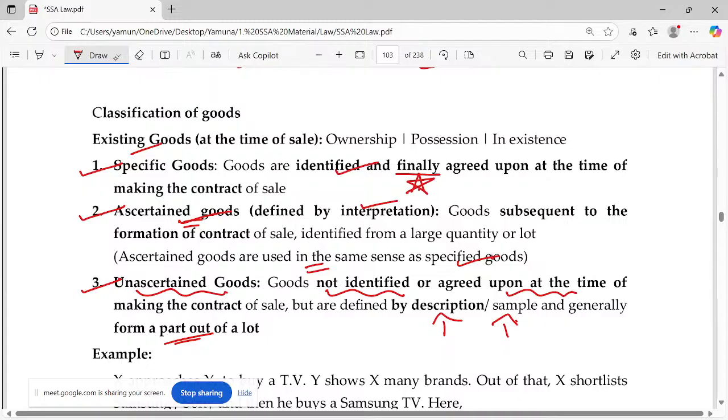Because of this word finally, we say that only specific goods are the lawful object to the contract of sale, finally agreed upon at the time of making the contract. When you talk about the features of existing goods, ownership will be there. With whom? The seller. If I am the seller, I am having the ownership, then immediately I can transfer to you. You agree with me?